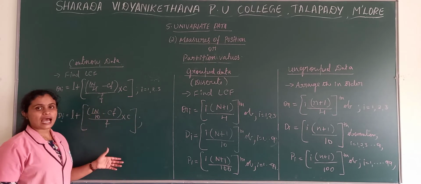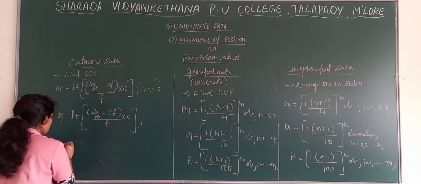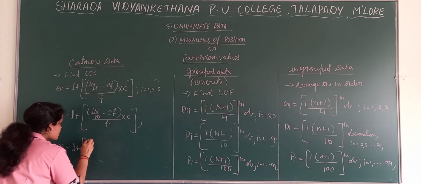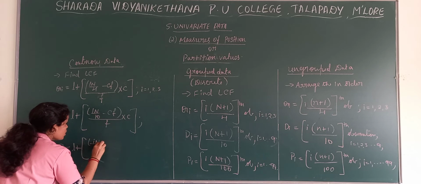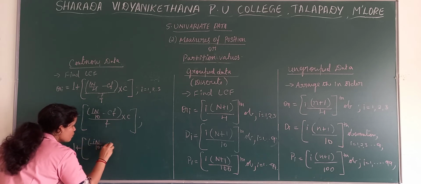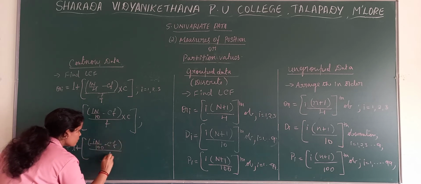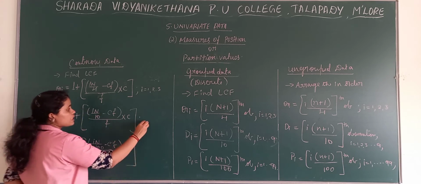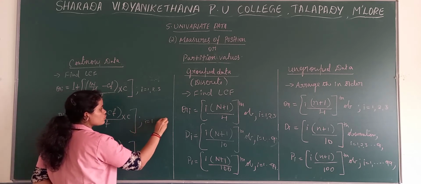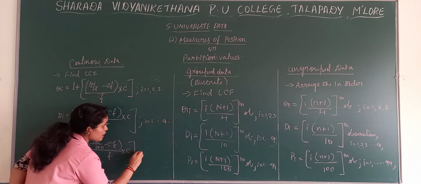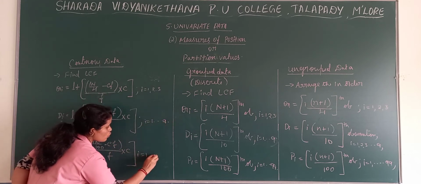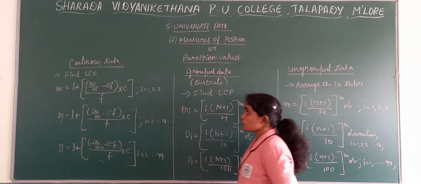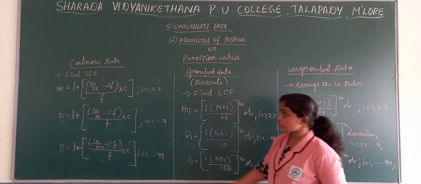So the last one, the percentile formula, is L plus (IN by 100 minus CF) divided by frequency into C. Here also, for deciles I is equal to 1 to 9, and for percentiles I is equal to 1 to 99. So this is about the continuous data formula.